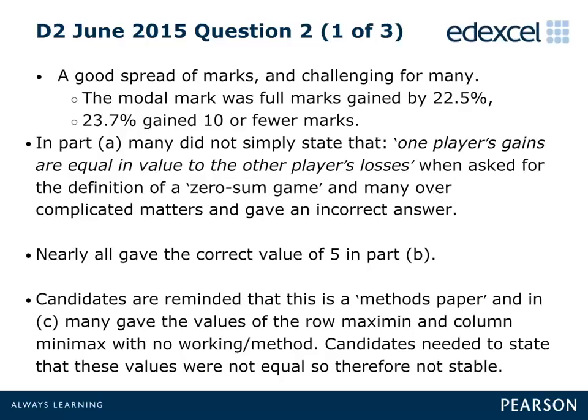Candidates are required to state the 3 row minimums and column maximums, and then infer the row maximin and column minimax from these values. Finally, in this part, candidates are required to state that these 2 values, in this case 0 and 2, are not equal, and hence there is no stable solution.